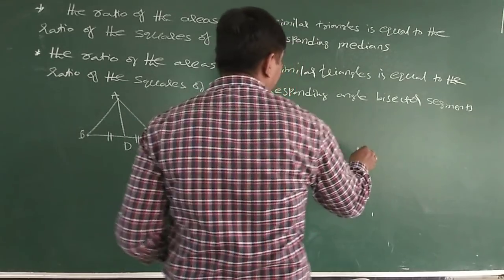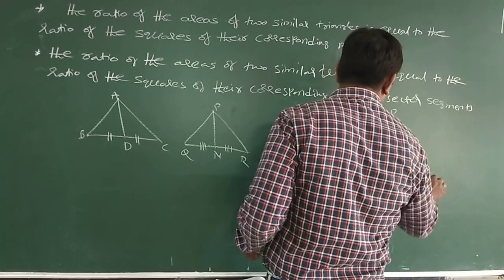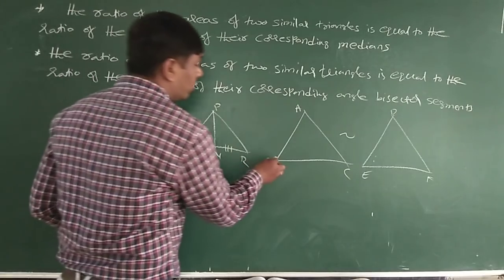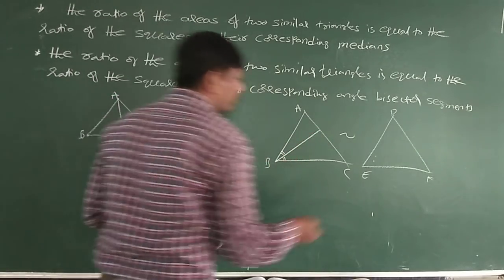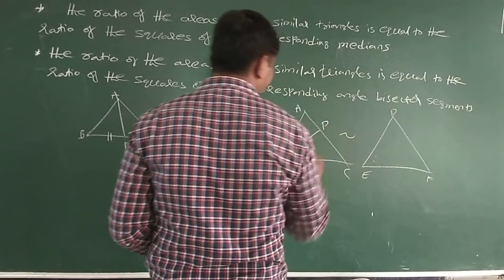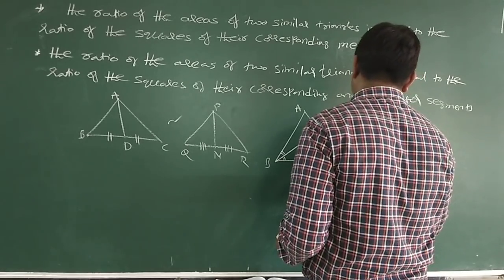ABC triangle and DEF triangle. These two are similar. Now BP is the angular bisector and EQ is the other angular bisector here.